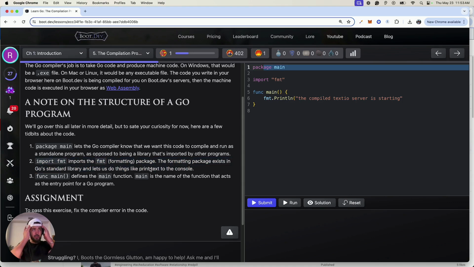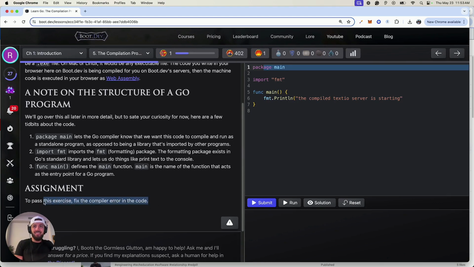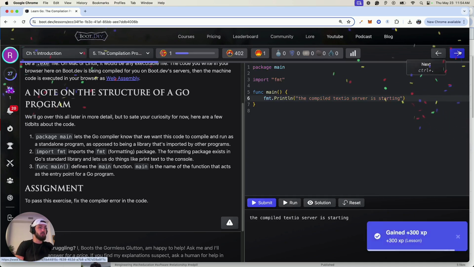And Go is super interesting. We can import stuff from GitHub too, and we could also put our package up on GitHub, and that's how we route to other packages. We're going to learn a lot about Go. So to pass this exercise, fix the compiler error in the code. I think it's fixed. Println. Oh, we're just missing a closing parenthesis. And let's get moving.